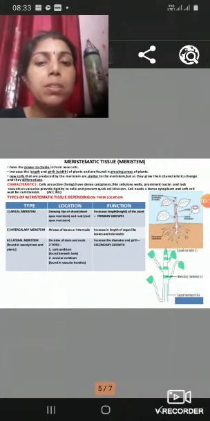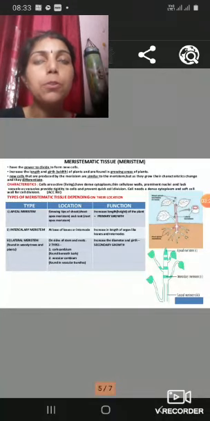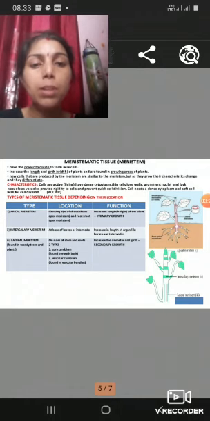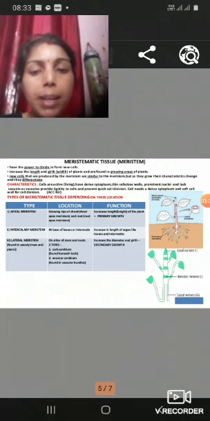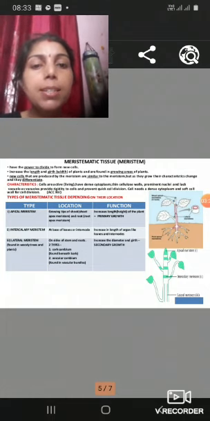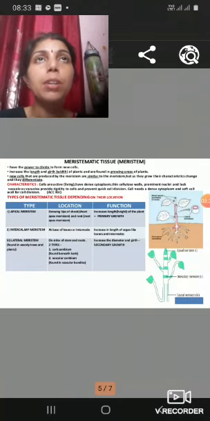The first type is the apical meristem. It is located at the apex of the shoot and root, that is the tip of the shoot and root. Its function is to increase the height of the plant and the root length. The intercalary meristem is located at the nodal region, from where branching or extra sidewise growth takes place in the plants.